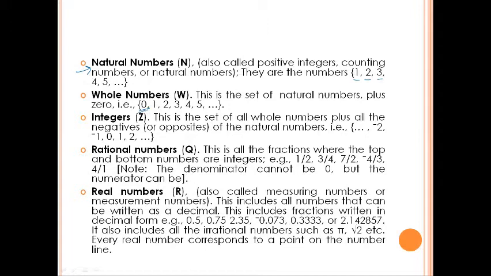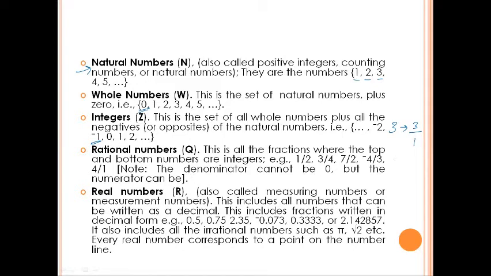And to these whole numbers, you add the negative integers, that is from minus infinity up to minus 5, minus 4, minus 3, minus 2, and minus 1. You get the integers, right? And to these integers, if you add all the other types of fractions... integers can also be written as fractions, for example, the integer 3 can be written as 3 by 1.